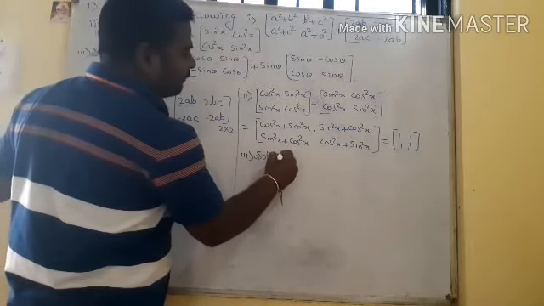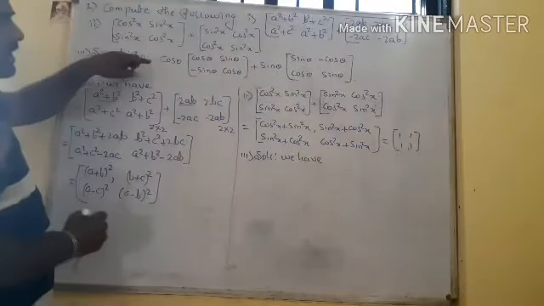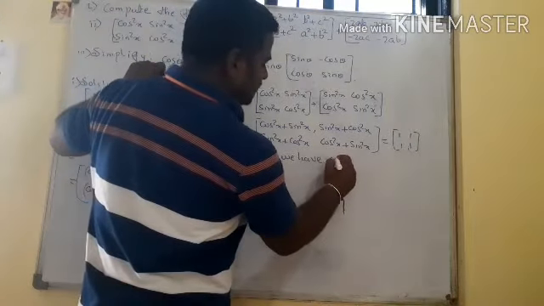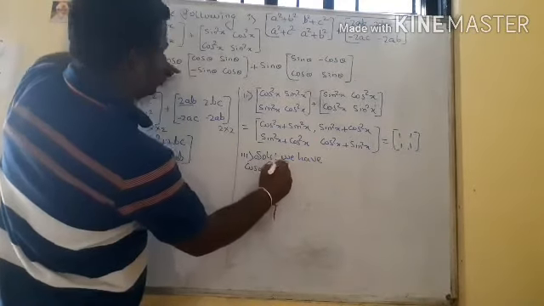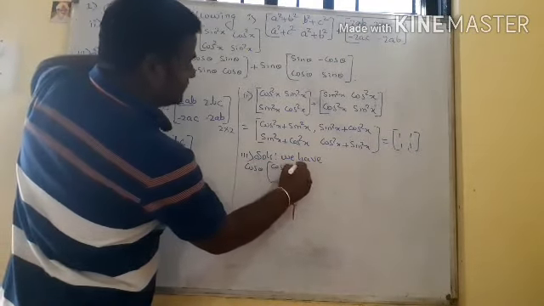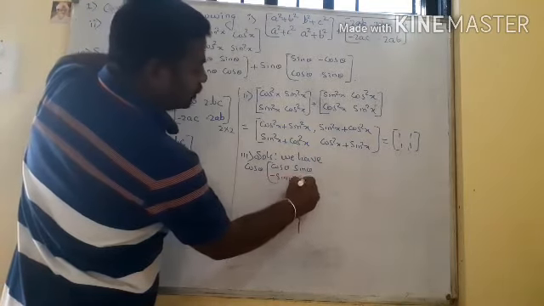Solution. We have, keep in your mind, cos theta in the bracket: cos theta, sin theta; minus sin theta, cos theta.